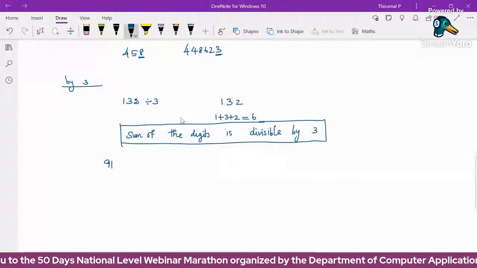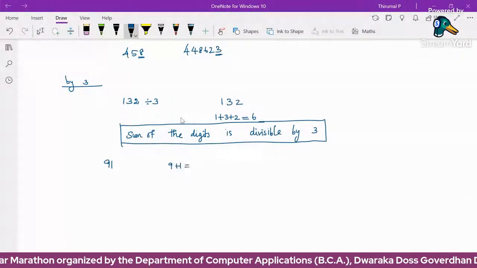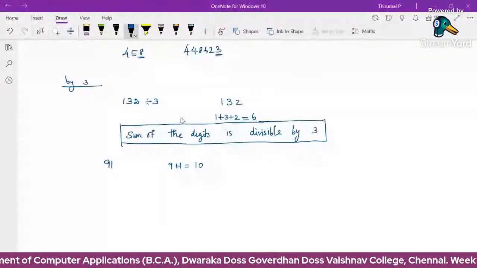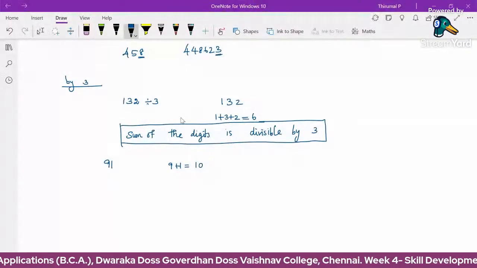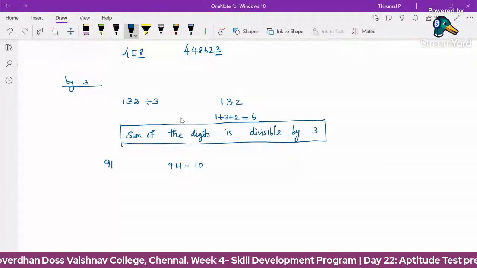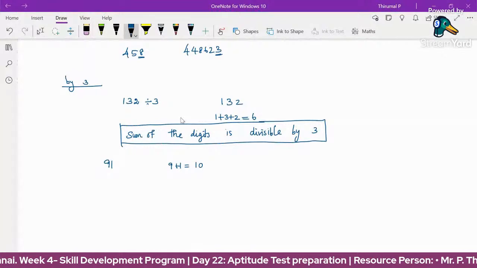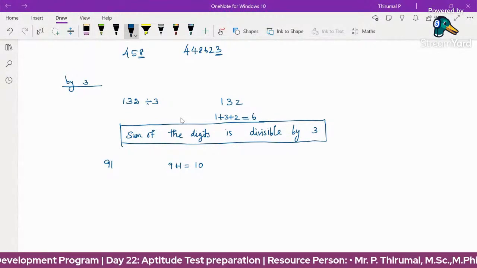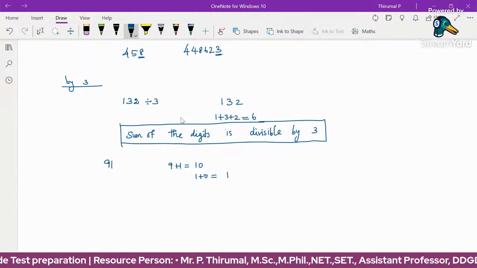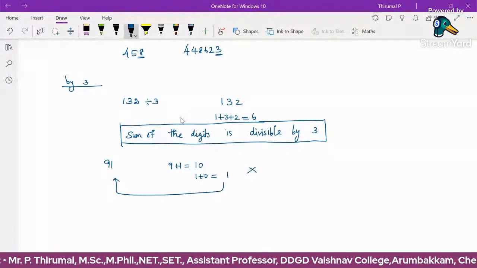Suppose 91. We check 9 plus 1, which is 10. Again it is a two-digit number, so we can check 10 directly: 10 is not divisible by 3. So the number is not divisible by 3. Or we can apply the same rule again: 1 plus 0 is 1, and 1 is not divisible by 3. So the original number is not divisible by 3. So 91 is not divisible by 3.